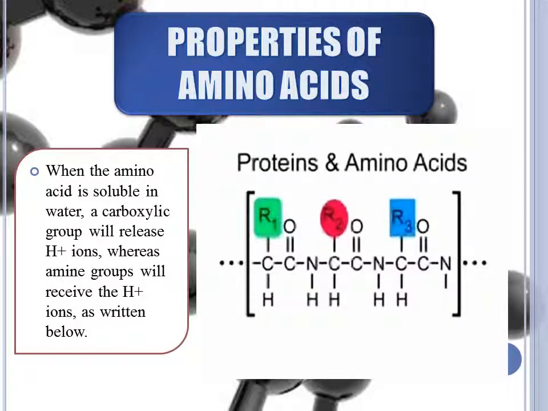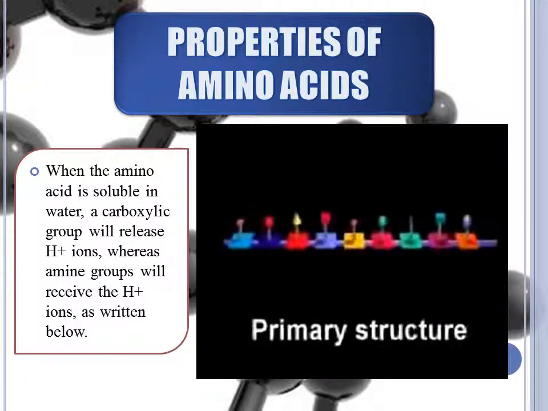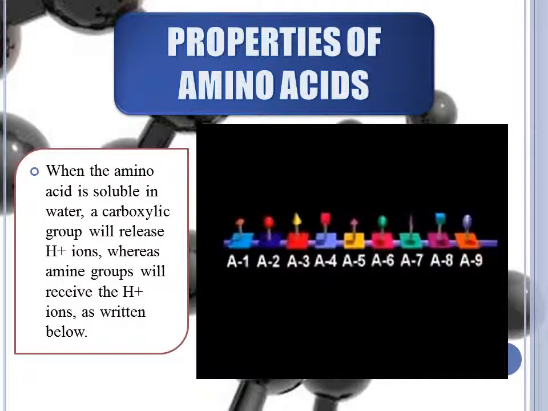The primary structure of a protein or polypeptide is the linear sequence of amino acids linked by peptide bonds. A1, A2, and so on represent distinct amino acids, differing in the side group. All organisms use the same 20 amino acids as building blocks.